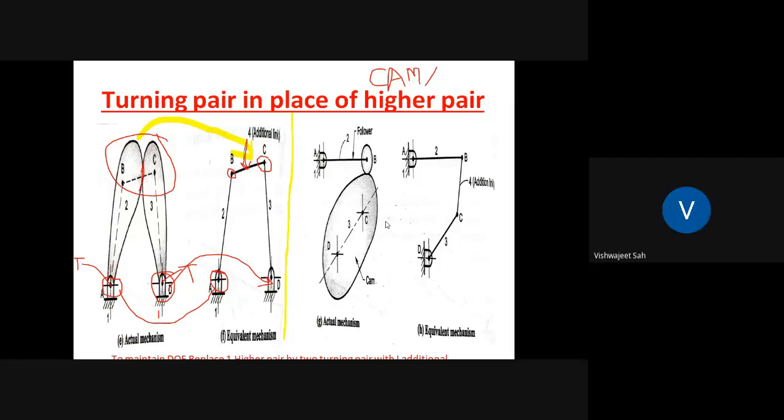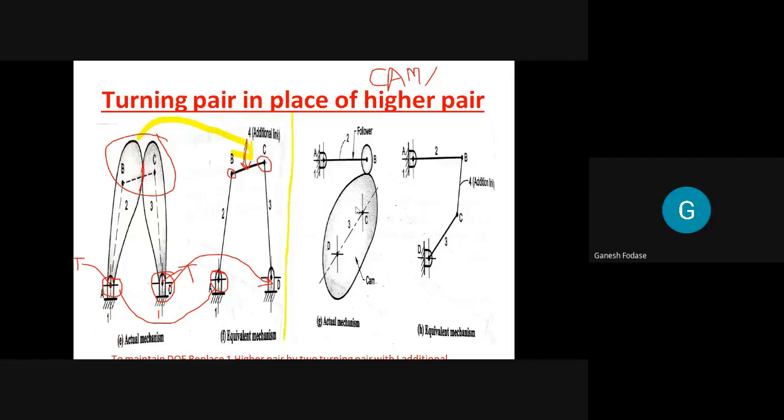Sir, B and C are having higher pair, so we will add an additional link between B and C, and that link will be named fourth link, and there will be turning pairs of that link, with one turning pair with B and one turning pair with C. Yeah, okay. Only thing you can say one turning pair at B and one turning pair at C, because B is not a link basically. Understand or not? Yes sir.